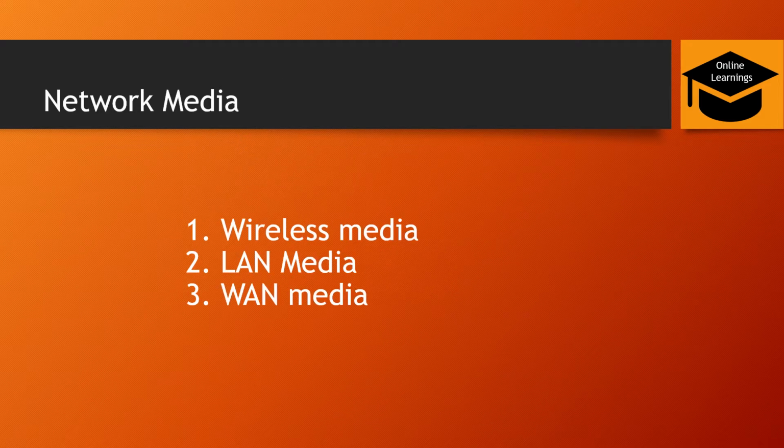Whether it be light or data or signals, all they need is a medium to transfer, right? So there are three types of medium: wireless, LAN, and WAN. All these network media I will be discussing in detail in the later slides.